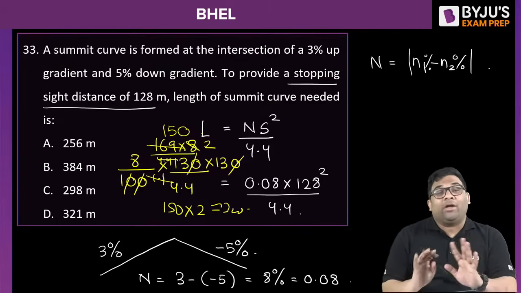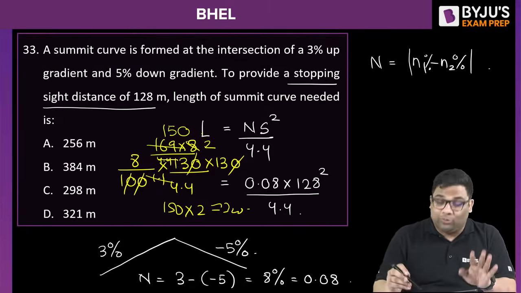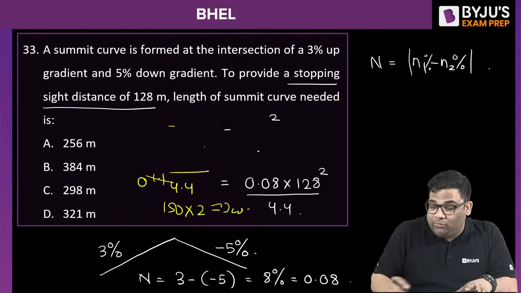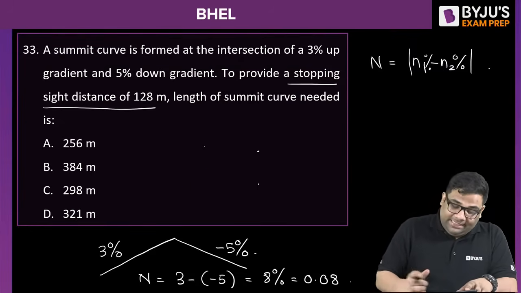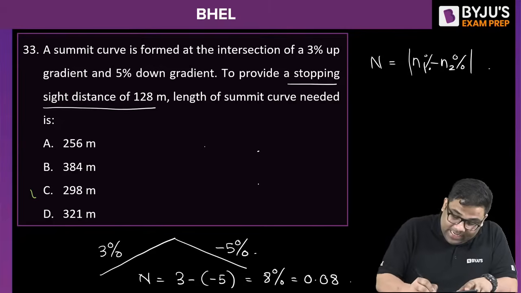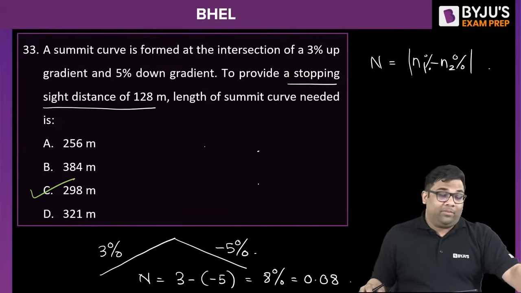So you can do rough calculations like this by approximating also, right? By approximating also you can do the rough calculations, okay? So this is the right answer, 298 is the right answer. Again you can see it is a direct formula, okay?